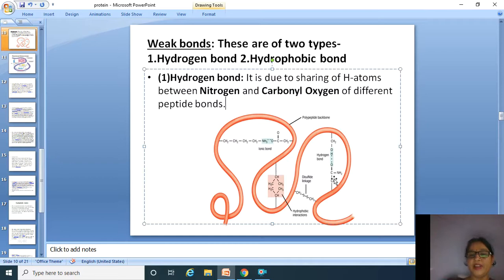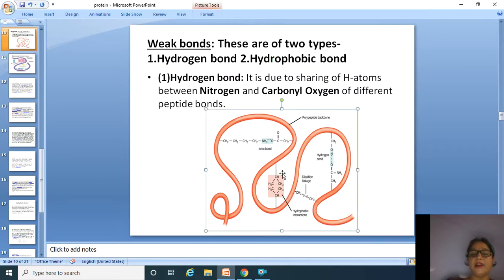Look at here, here is the hydrogen and here is the carbonyl oxygen, and this oxygen is attached with the hydrogen bond. Here the disulfide linkage is also shown, and these are the hydrophobic interactions, and this is the polypeptide backbone.